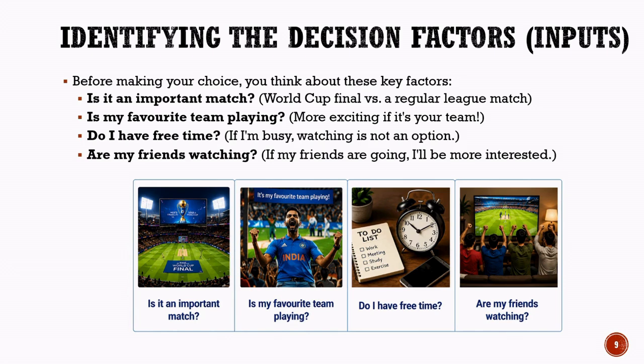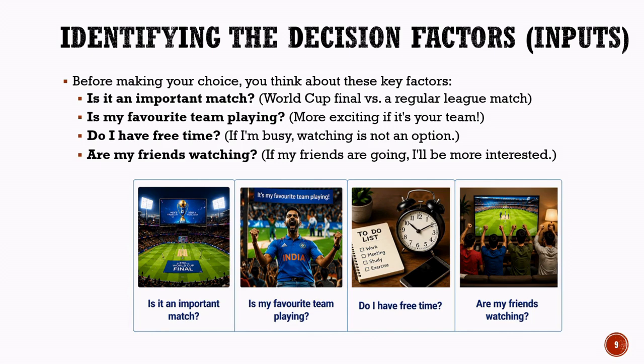The first factor is whether the match is important. For example, a World Cup final is generally considered much more important than a regular league match and may strongly influence the decision. The second factor is whether a favorite team is playing. People are often more excited and interested in watching a match when their favorite team is participating.